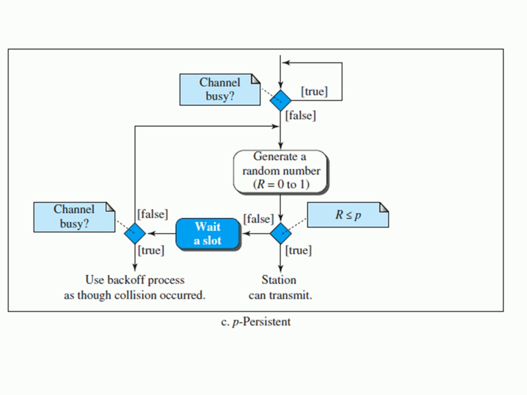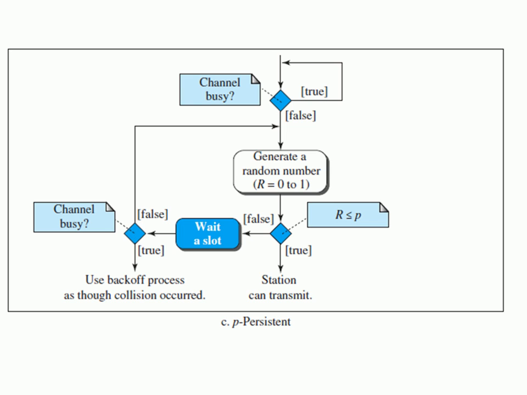False is nothing but the channel is idle now. If the channel is idle, then generate a random number, that is 0 to 1, R, isn't it? After generating that random number, first we check the condition, whether R is less than P or what. If R is less than P, then the station can transmit the data.